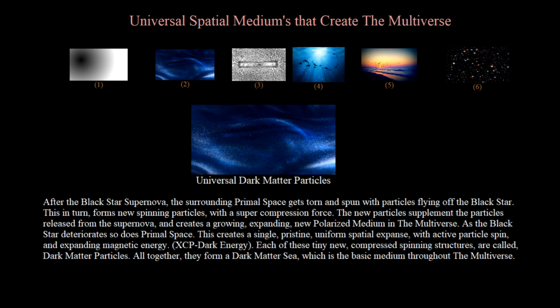Universal dark matter particles. After the black star supernova, the surrounding primal space gets torn and spun with particles flying off the black star. This in turn forms new spinning particles, with a supercompression force. The new particles supplement the particles released from the supernova, and create a growing, expanding, new polarized medium in the multiverse. As the black star deteriorates, so does primal space. This creates a single, pristine, uniform spatial expanse, with active particle spin, and expanding magnetic energy.